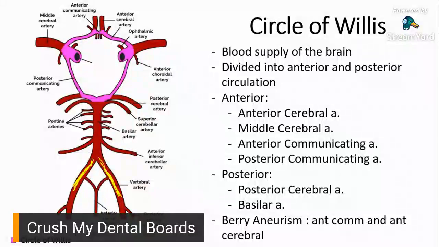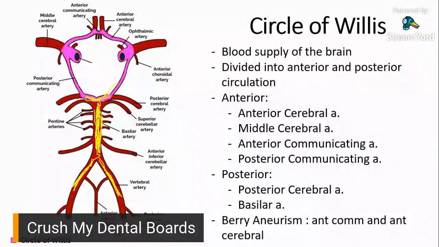Your vertebral arteries would eventually terminate into one basilar artery right here. Now, this basilar artery would connect to your circle of Willis right here. Ayan, kita niyo naman, di ba? So, basilar artery would connect to your circle of Willis via your posterior cerebral artery.